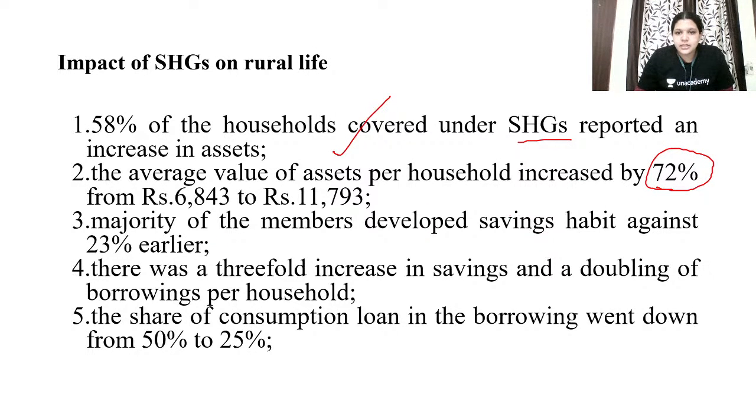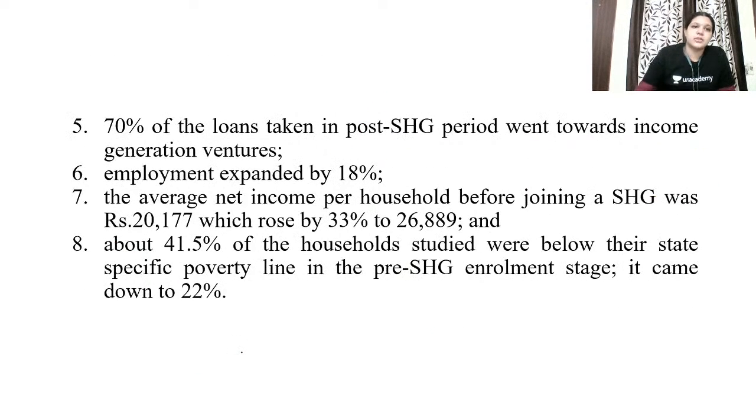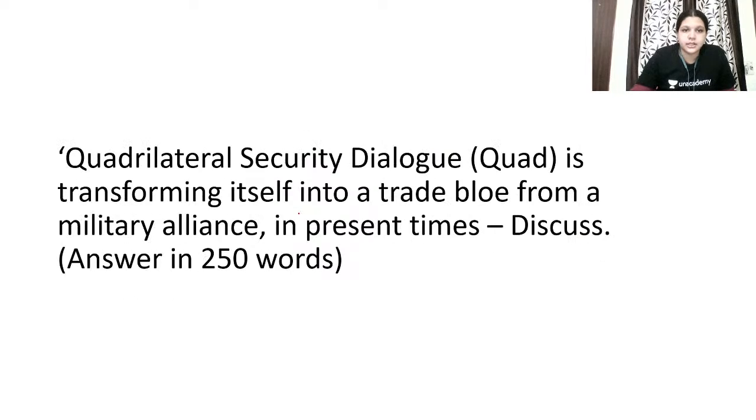Majority of the members developed a saving habit against 23%. Threshold increase in savings and doubling of borrowings. Share of consumption loans fell from 50% to 25%. 70% went towards income generation ventures. Employment expanded. Okay, so dropout from enrollment has come down to 22%. You are going to write all these.